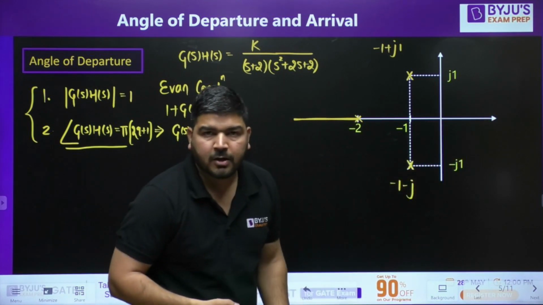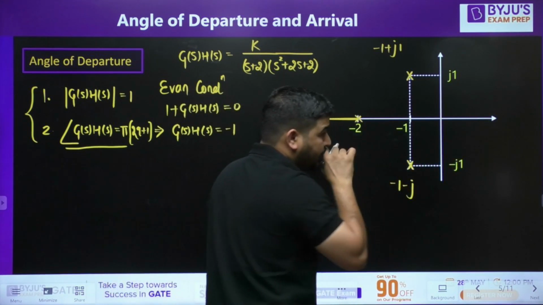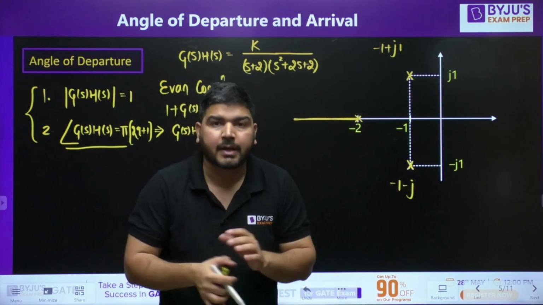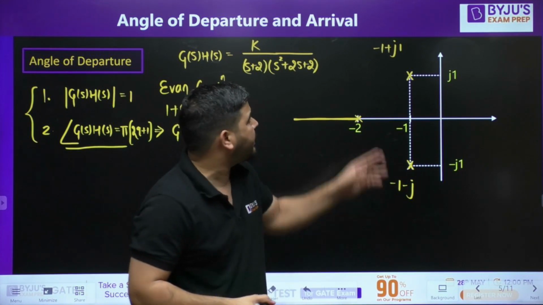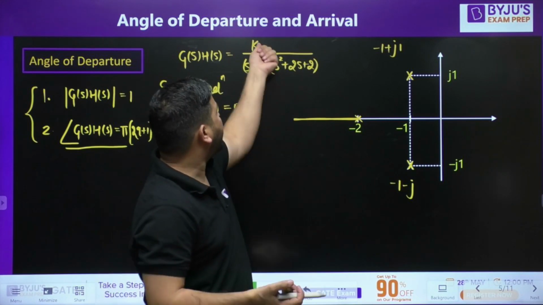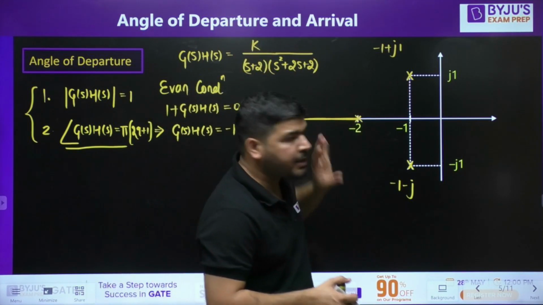This side will not be the part of root locus. Now, you have 3 poles and there is no 0. So all these 3 poles have to terminate at infinity. It means they must go to infinity. If you increase the value of k, then the closed loop system poles will change and they will go to infinity.